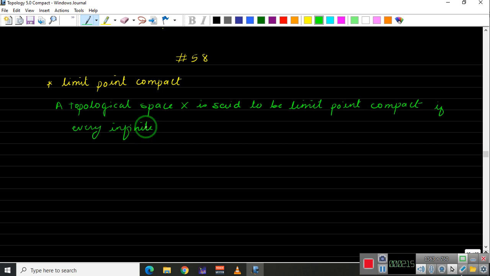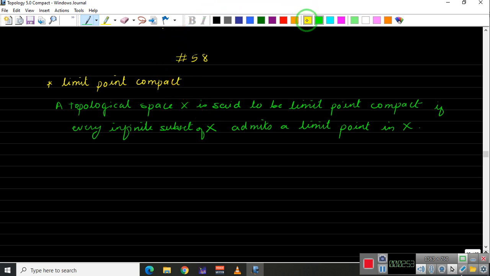So if you take any infinite subset of X, it admits a limit point in X. So if you take any subset of X which is infinite, it should have a limit point in X. If such a situation holds, then we say that the topological space X is limit point compact.